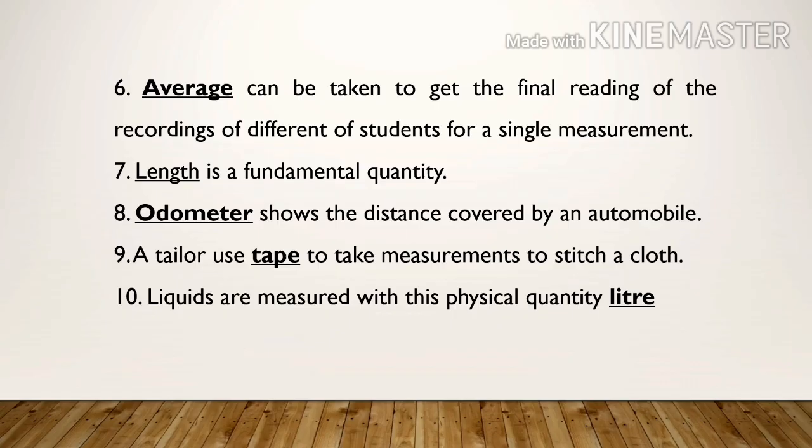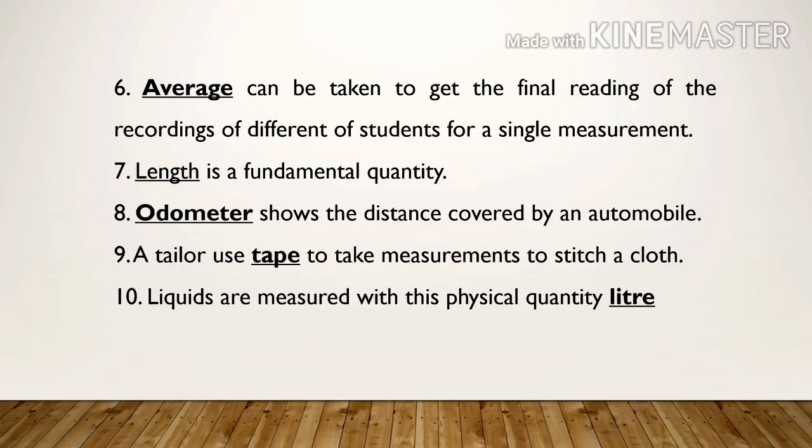Question number 6. Dash can be taken to get the final reading of the recordings of different students for a single measurement. Answer, average. Question number 7. Dash is a fundamental quantity. Answer, length. Question number 8. Dash shows the distance covered by an automobile.